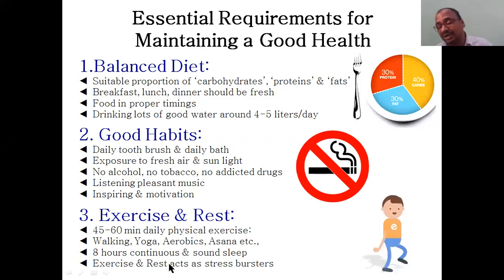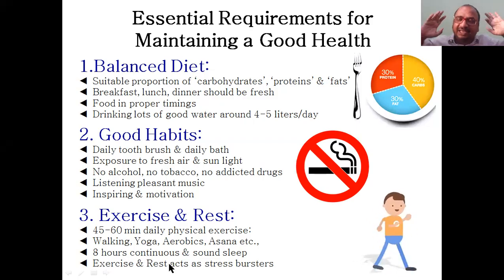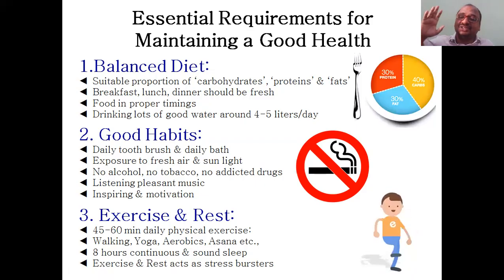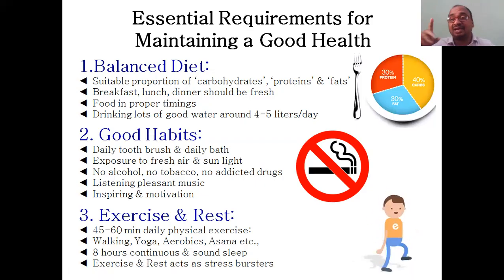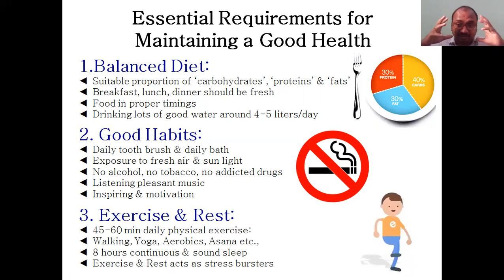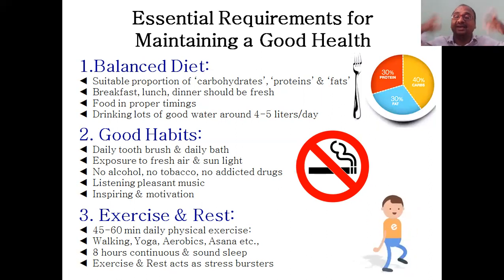8 hours of continuous and sound sleep. That is also highly important, especially during the examination. 8 hours compulsory sleep, at least 7 minimum. Exercise and rest act as a stress buster. Our body will be healed in sleep. Sleep is very good and excellent.